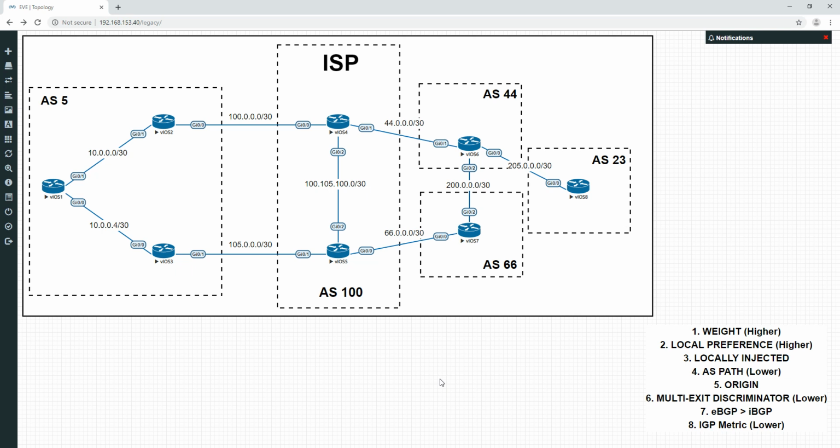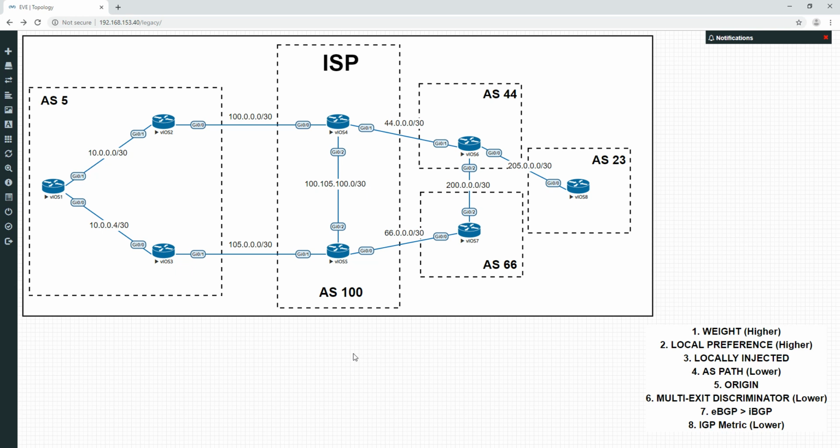Now I must say, even though looking at this visually you might think this is like RIP and it's just a question of hop count, it's not. The way this is done is on a smaller scale. For example, AS44 could have a bunch of routers here. I've just demonstrated it using one router. This could have 10 routers, this could have 2 routers, it doesn't matter. It's the AS path, not the amount of routers in the AS through which it traverses, so just keep that in mind.